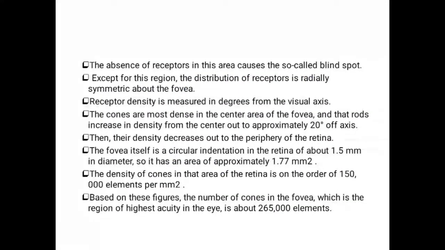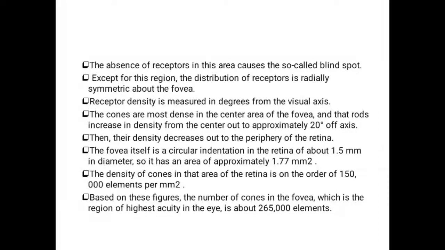So the absence of receptors in the area is called the blind spot. The distribution of receptors is radially symmetric about the fovea. The receptor density is measured in degrees from the visual axis. Normally the receptor density, which is nothing but the distribution area of the receptors, is generally represented in degrees.